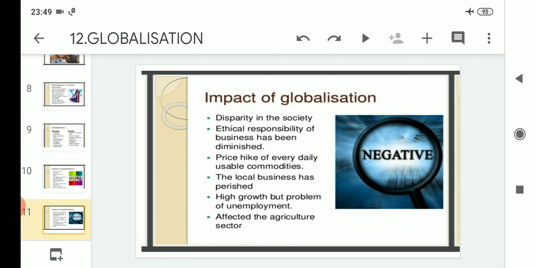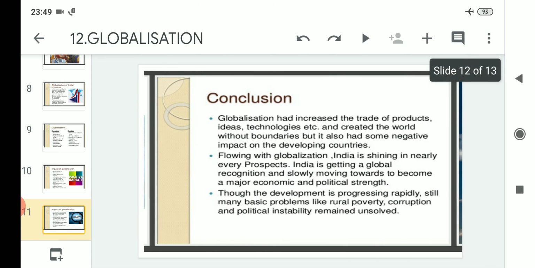And it is also a fact that even after the coming of globalization, the unemployment problem that was there in the previous time is there after the coming of globalization also, and this problem has not been settled till date. After that, it affected the agricultural sector. With the coming of new technologies it has led to growth, but along with that it has also affected the agricultural sector. Clear?